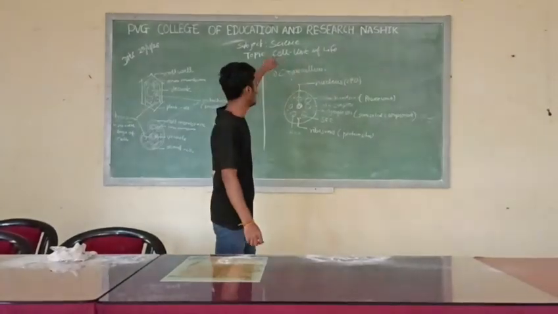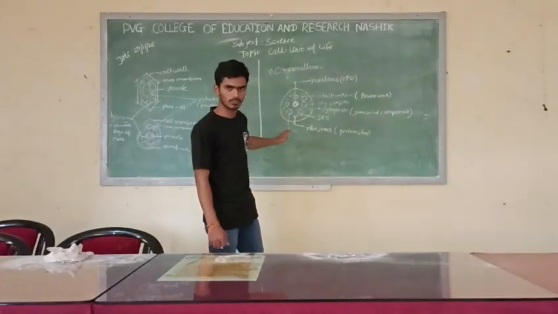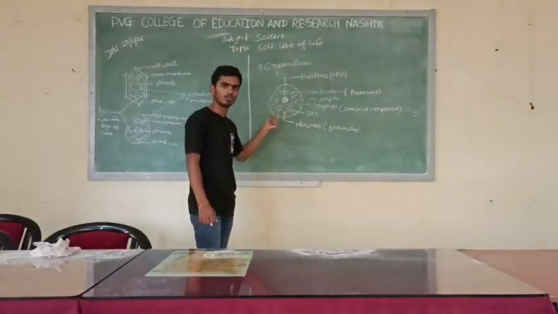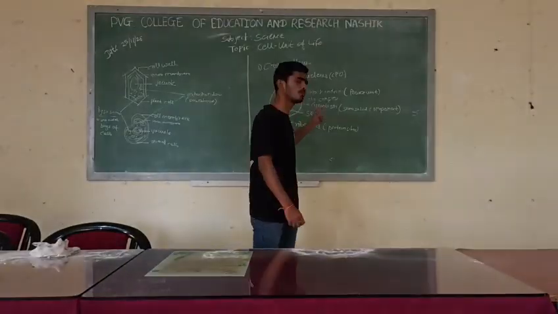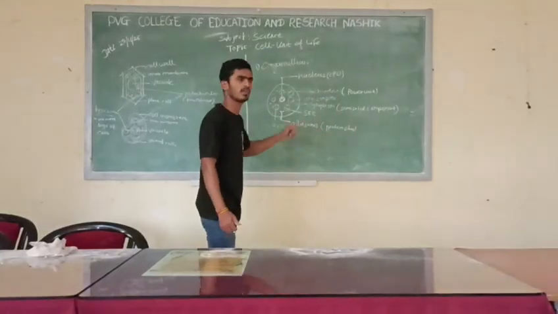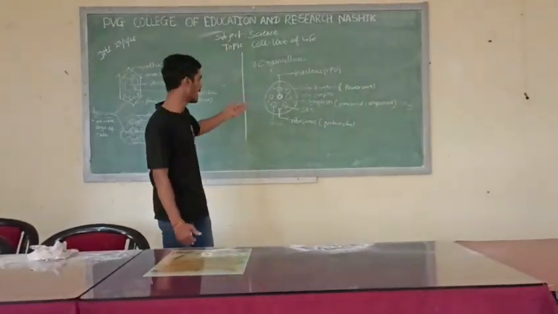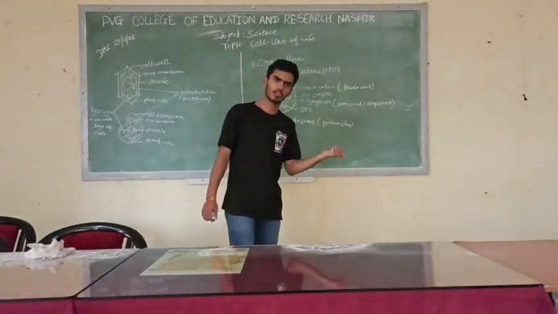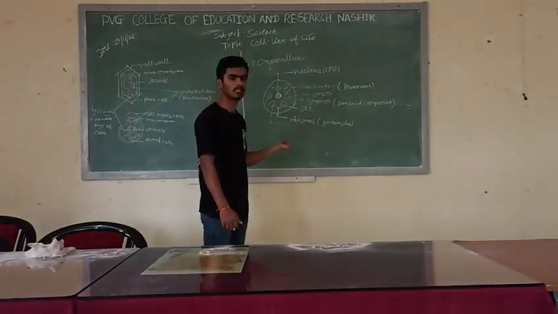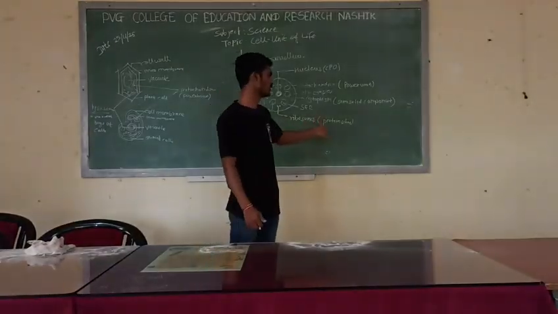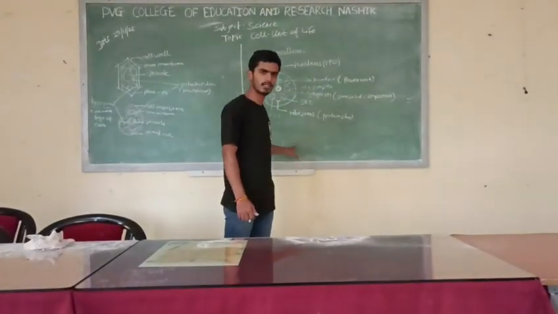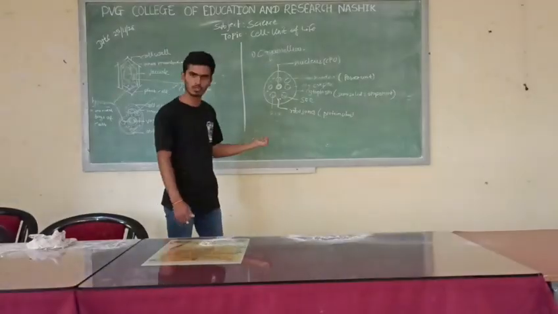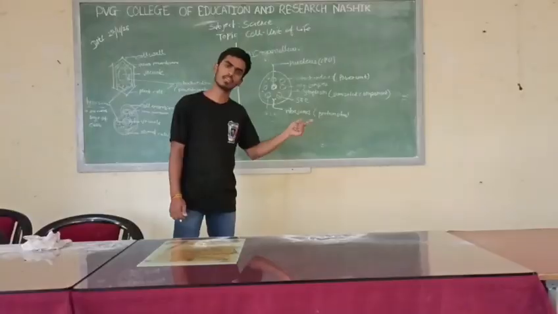Cell, how the word was derived. It is a Latin word called cella, that means empty space. Cell was first discovered by Robert Hooke in 1665 when he observed cork cells under a compound microscope. Later his research was further carried out by Anton van Leeuwenhoek, the scientist who classified cells into two types, that is eukaryotic and prokaryotic. An example of prokaryotic cell is bacteria, and examples of eukaryotic cells are animal cell and plant cell. Prokaryotic cells have circular DNA, whereas eukaryotic cells have linear or helix DNA.